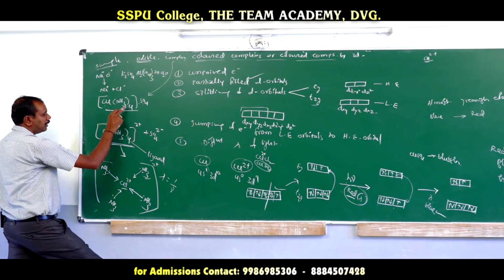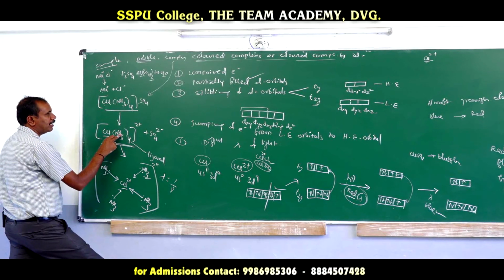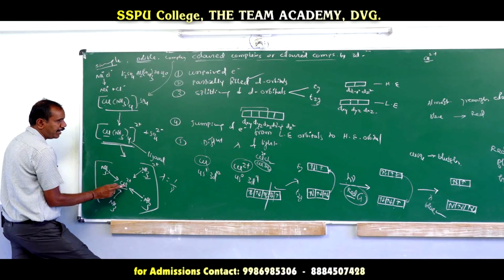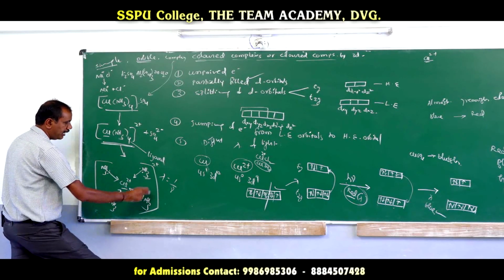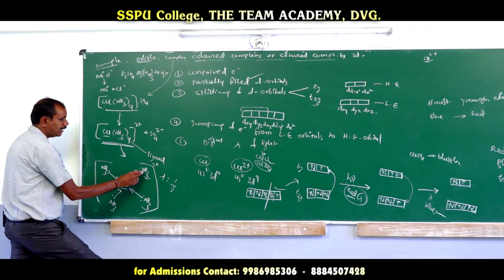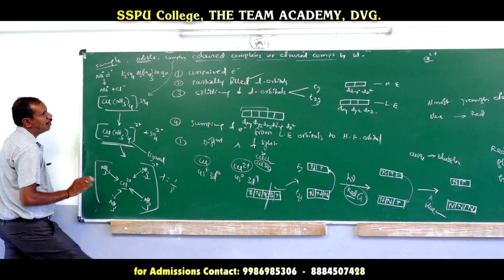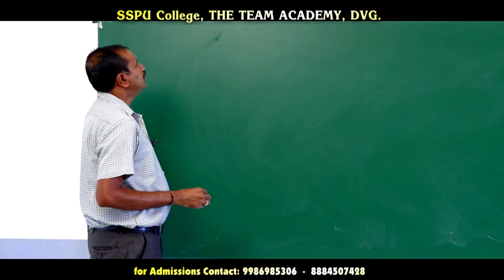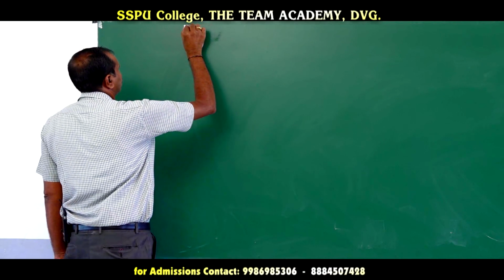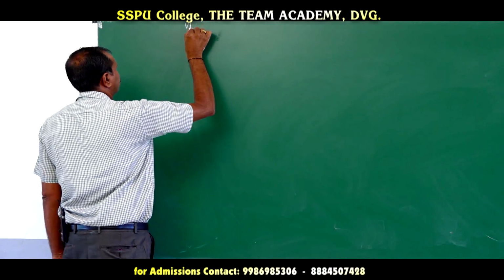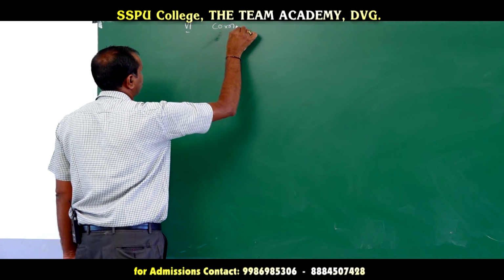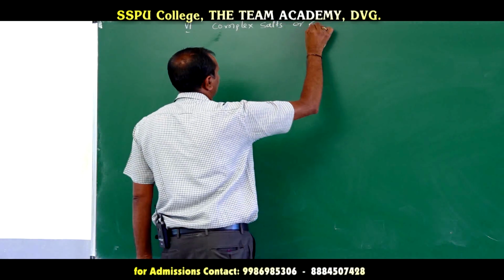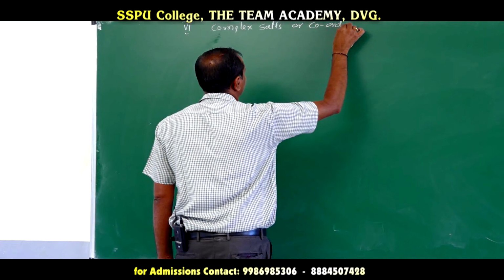Okay, what is a complex ion? Complex salts are those salts having at least one complex ion. The complex ion is made up of a central metal ion surrounded by ligands, which are nothing but Lewis bases. Okay. Now the next property of transition elements: they can form complex salts or coordination compounds.